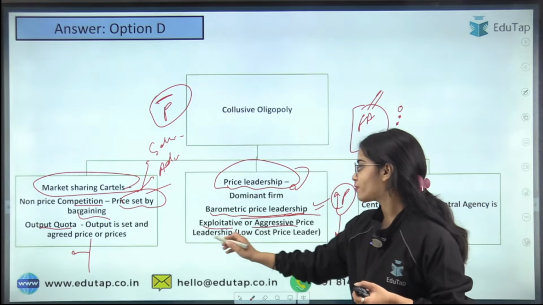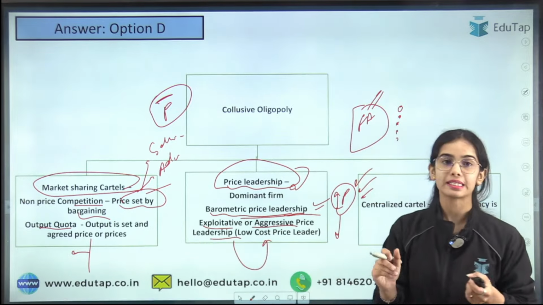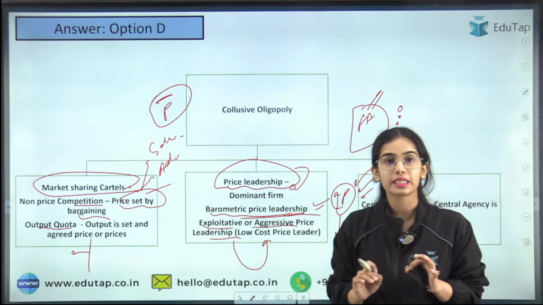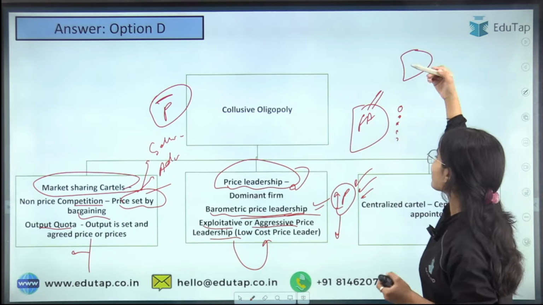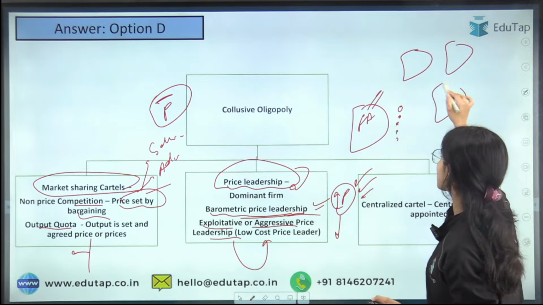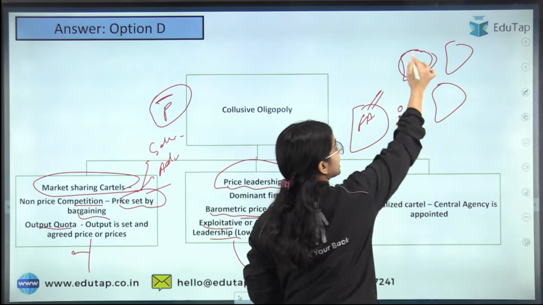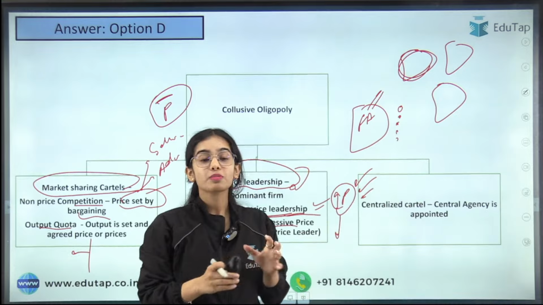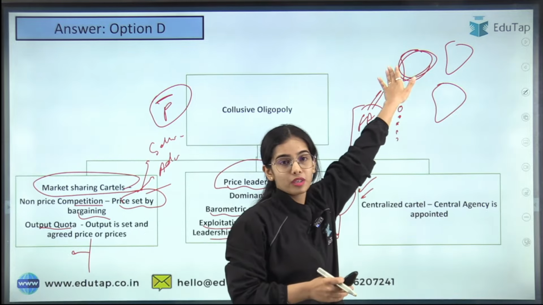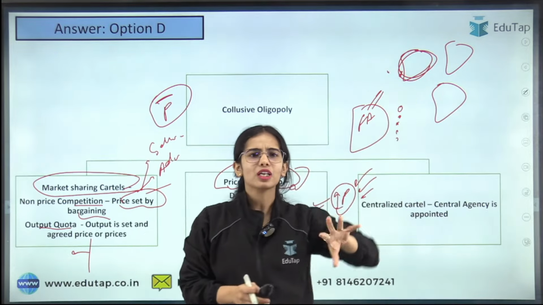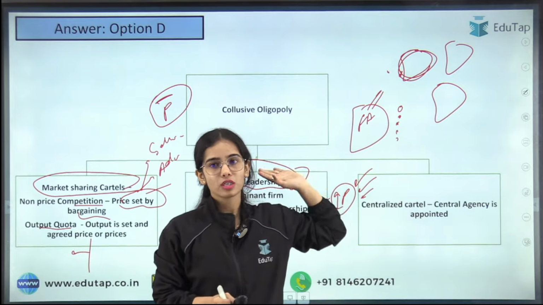Exploitative or aggressive price leadership, that is the low cost price leader. So he is a low cost price leader. Let's say it is not a very big firm. The other firms are also of the same size, but let's say that this firm is producing at the lowest of the cost. So other firms will have to follow this firm because this firm can sell at very low prices.